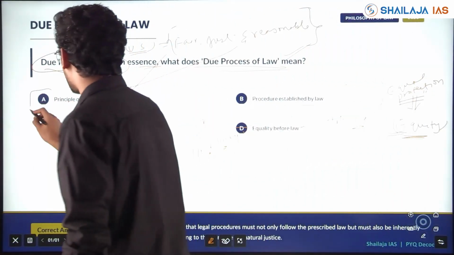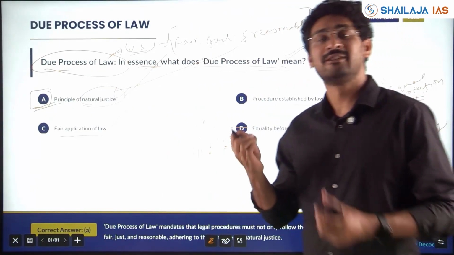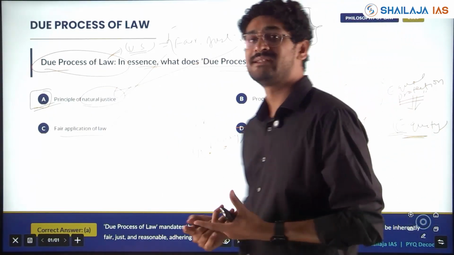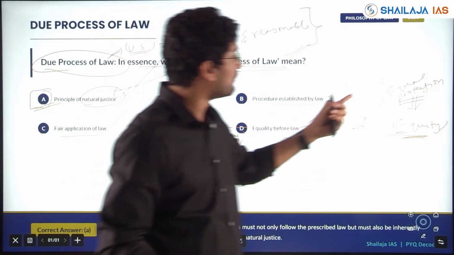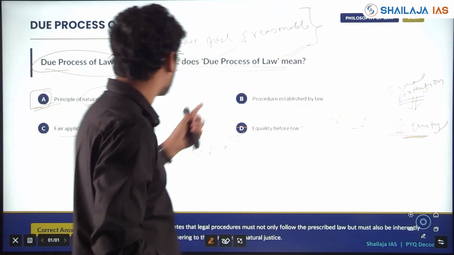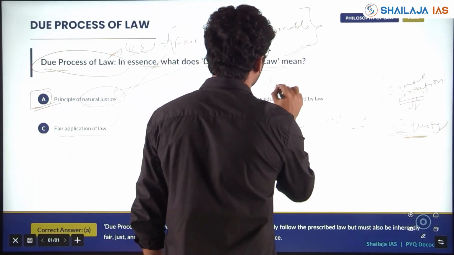The answer is principle of natural justice, which is the theme of fundamental rights, the building blocks. A.V. Dicey's equality, okay, due process of law of America, equal protection of law. These concepts are all important. Procedure established by law, which we have taken from Japan.